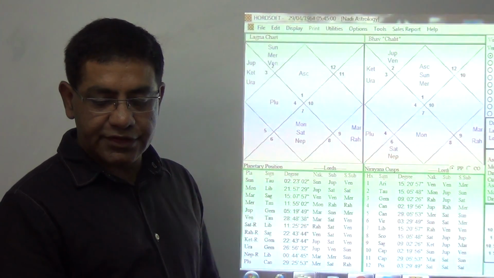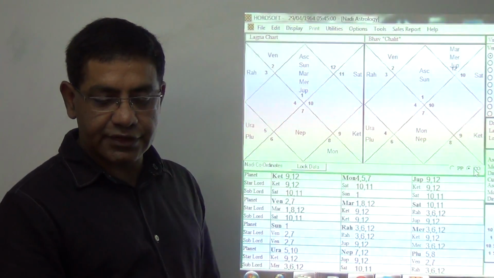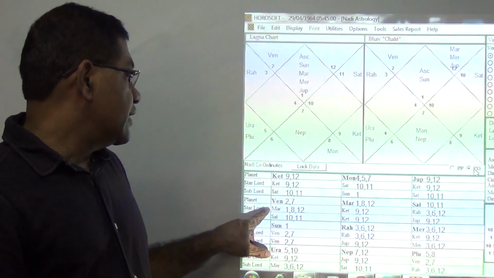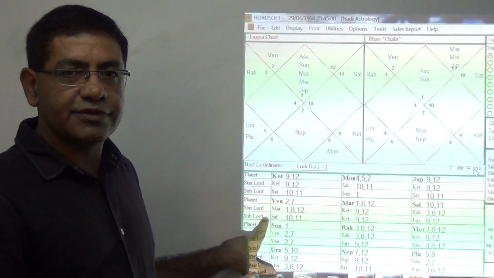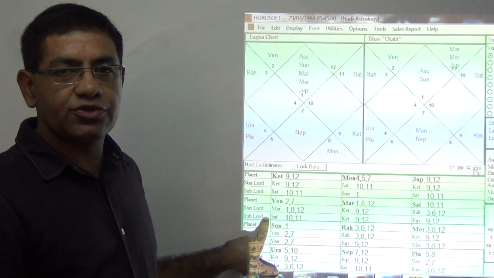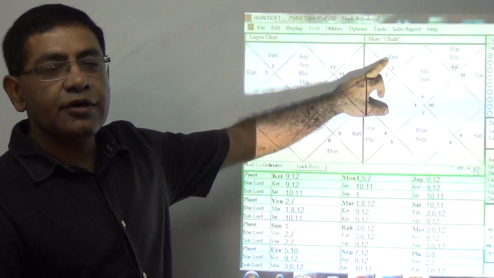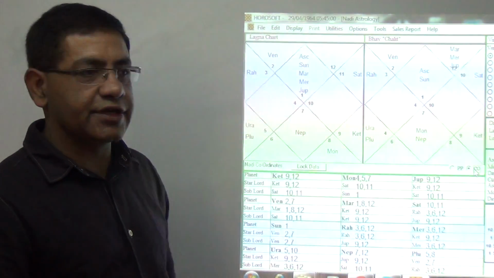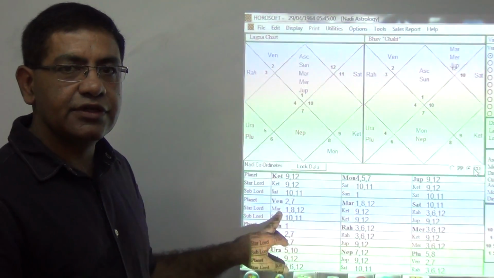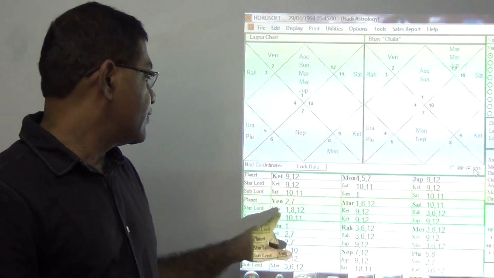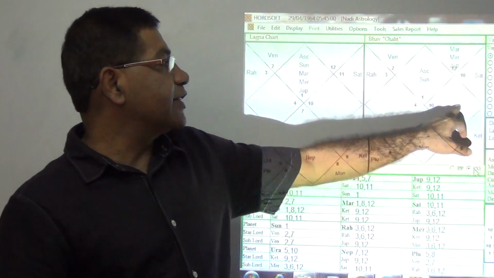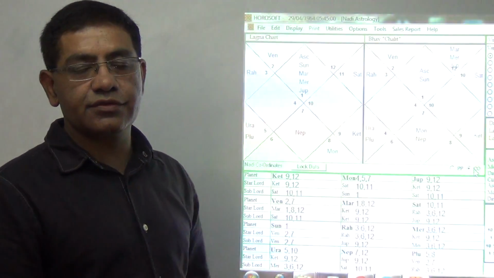Now back to the first example. You find that Venus is in the nakshatra of Mars and the sublord of Saturn. Venus signifies the 2nd and the 7th house. Venus is placed in the second house, lord of 2 and 7. Mars is the lord of the 1st and 8th, placed in the 12th house. Saturn is the lord of the 10th and 11th house, placed in the 11th house.